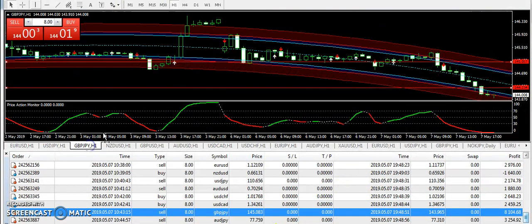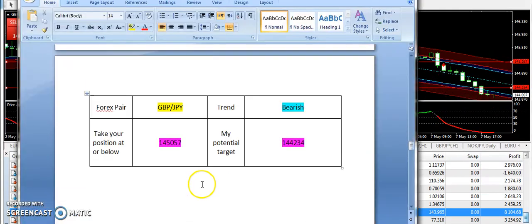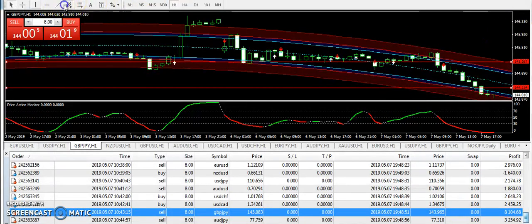Now let's talk about the massive trade on Great Britain Pound JPY. A simple bearish trend was provided on Great Britain Pound JPY from 145.057 and 144.234 was the target price. And guys, you can see that the market has gone bearish right from the entry that I have provided in the morning. This candle closed below as bearish, and after that you can see that over many hours Great Britain Pound JPY has finally gone down.